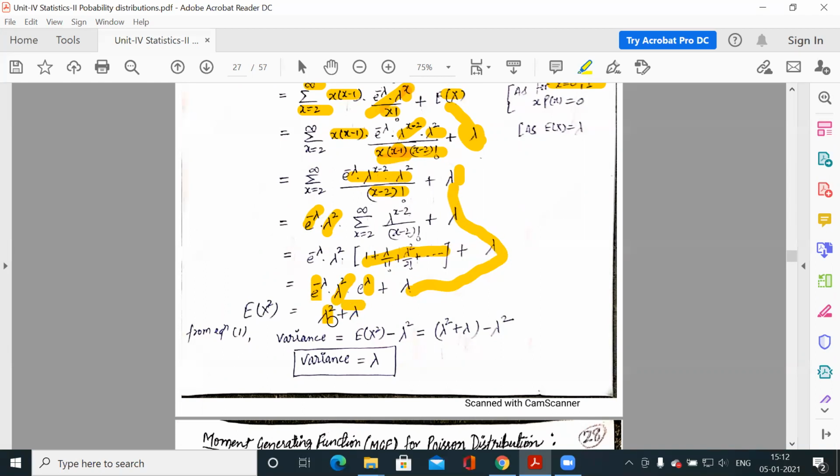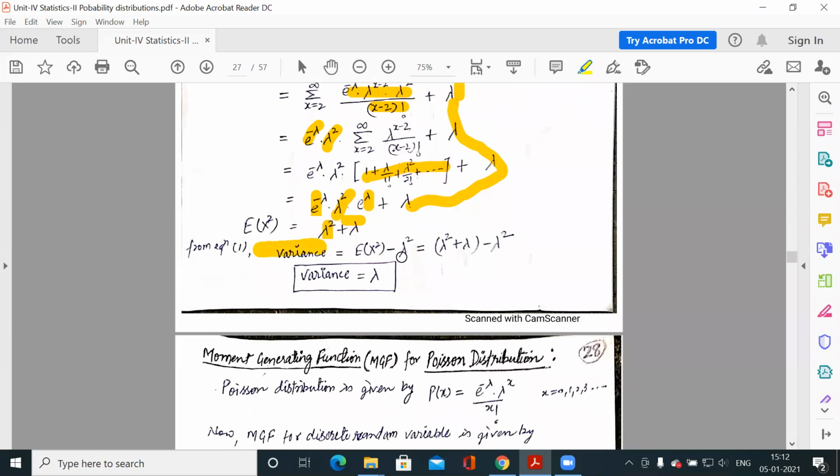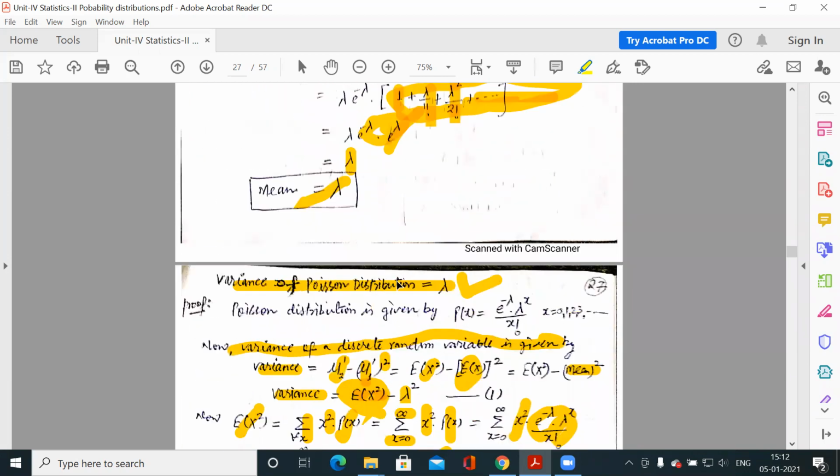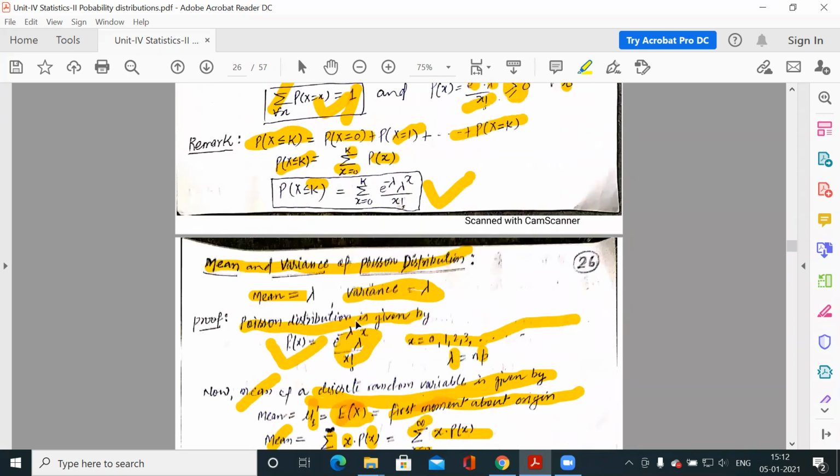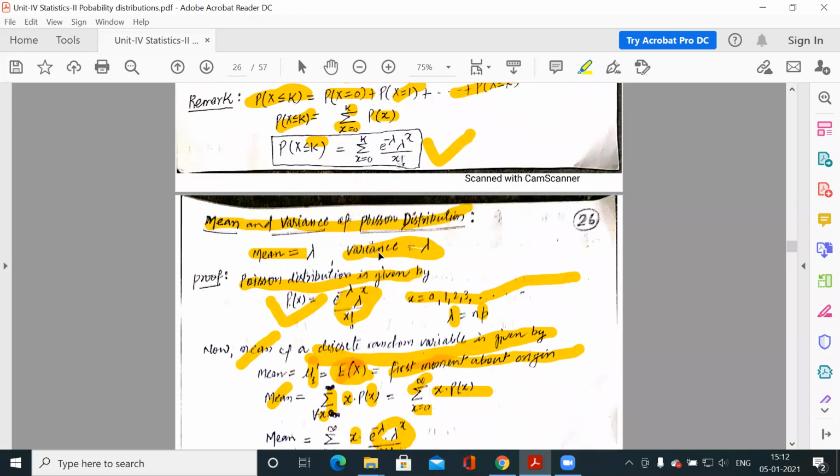So this is lambda. Now the variance is expected value of x square minus lambda square. So expected value of x square is lambda square plus lambda, minus lambda square. So this is lambda. So variance of Poisson distribution is lambda. So this is one distribution whose mean and variance both are same, lambda and lambda.